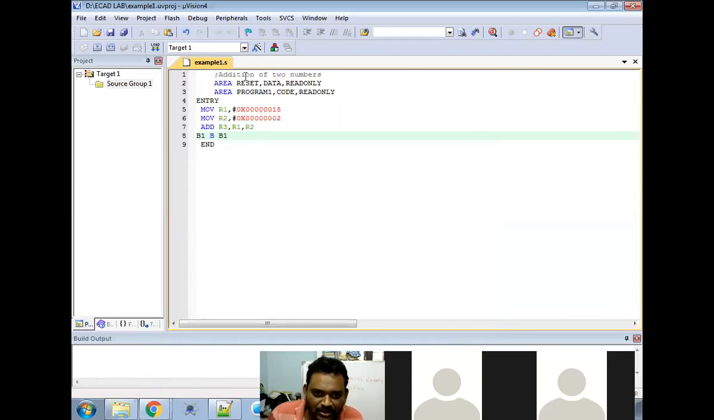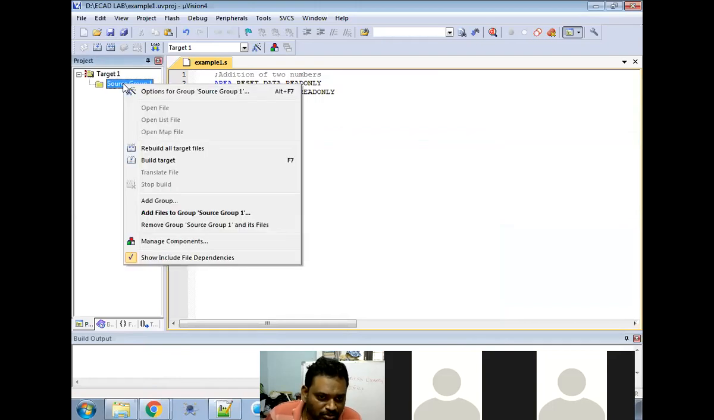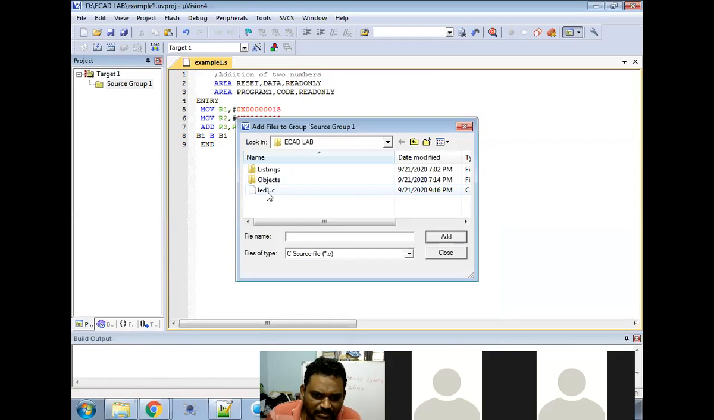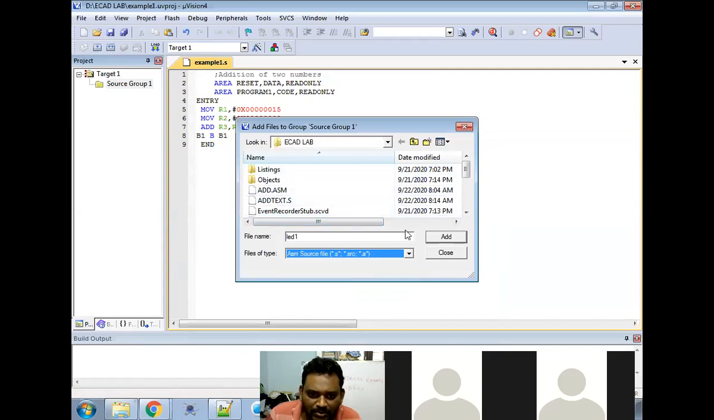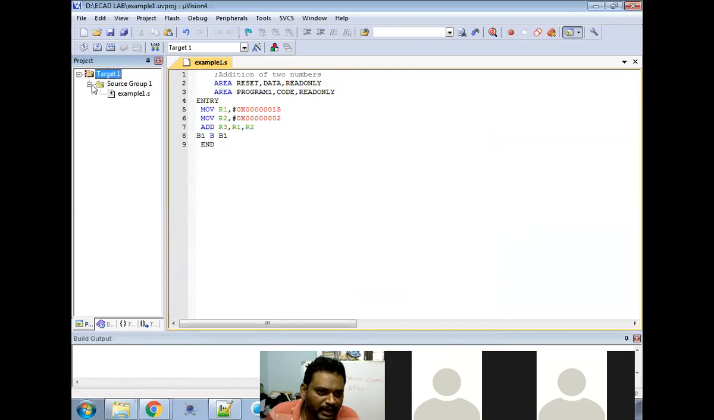The extension is .s, sir. Once I saved, the color and everything changed. Now it is an ARM program. So now go to source group. All steps are the same as your previous knowledge. Here I want to add source s files, example1.s. So this is what I want to add here in source group. Once you click on that, simply build with F7.